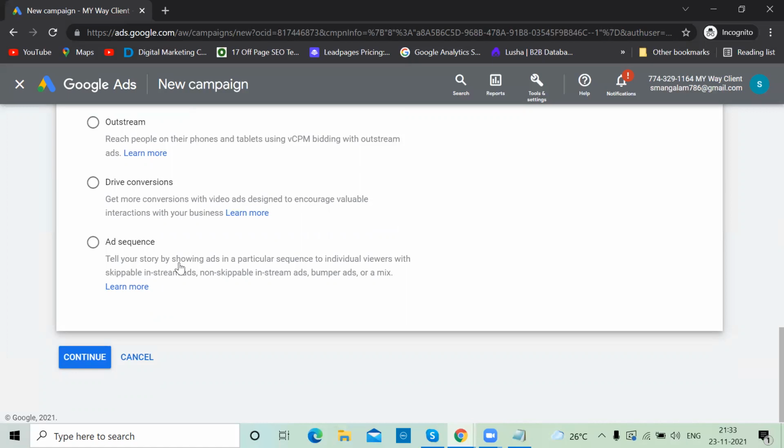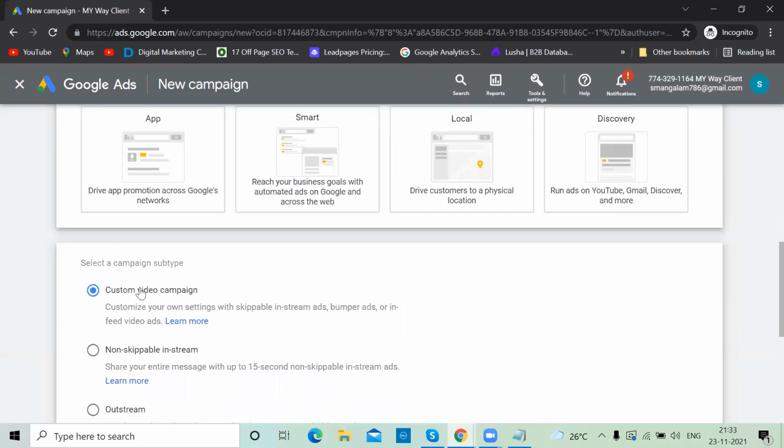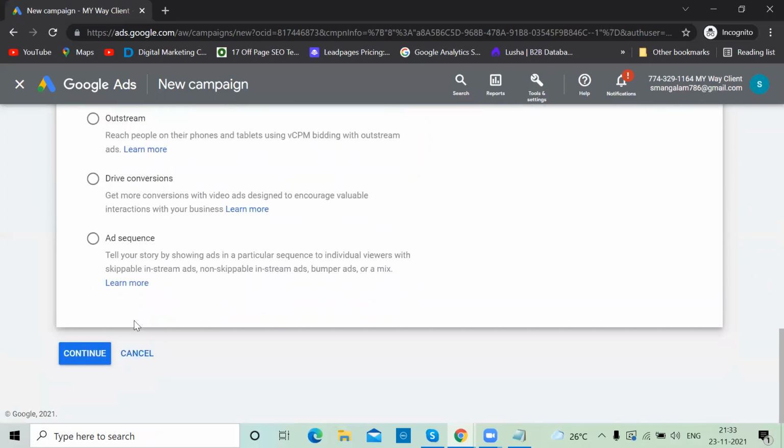So tell your story by showing ads in a particular sequence to individual viewers, with skippable in-stream, non-skippable, bumper, and a mix. Big companies use that. So you can blindly select this option, custom video campaign. Continue.